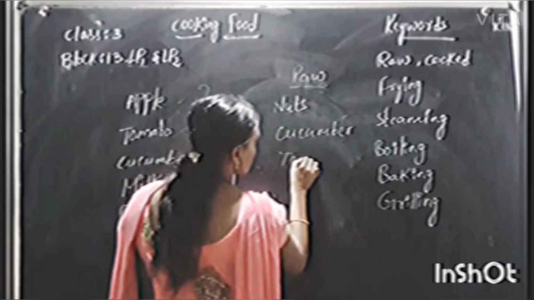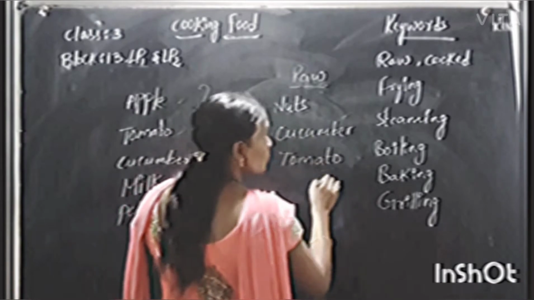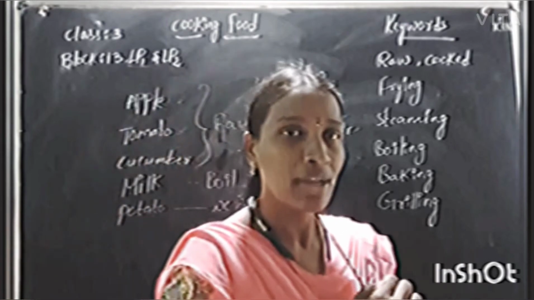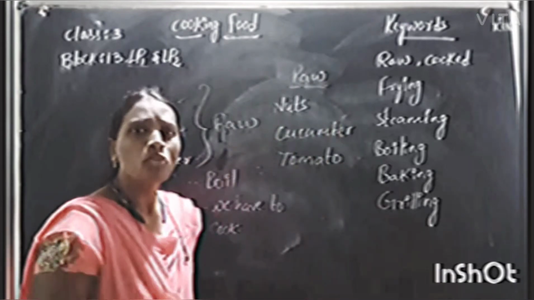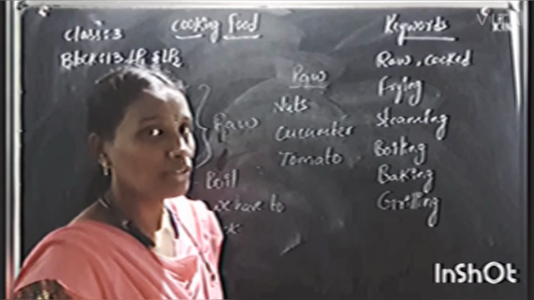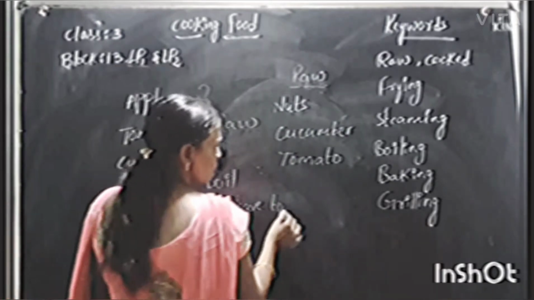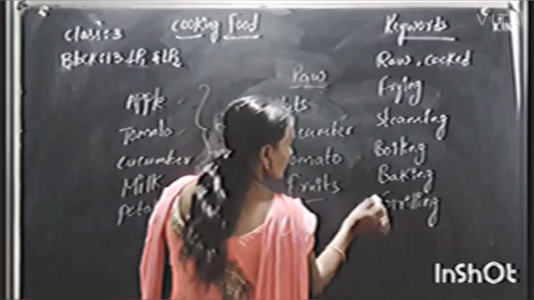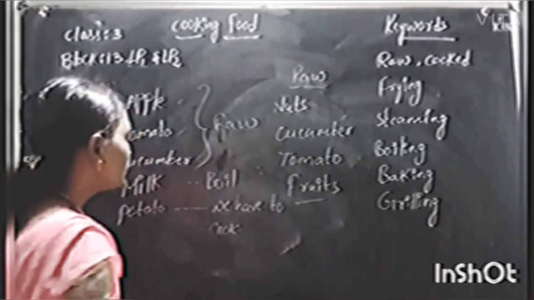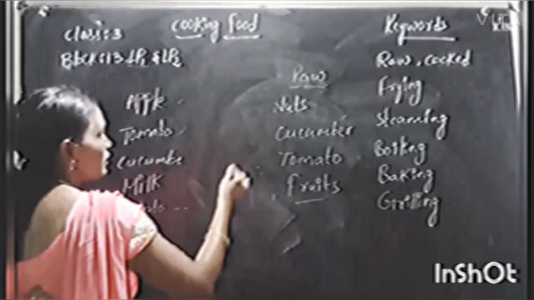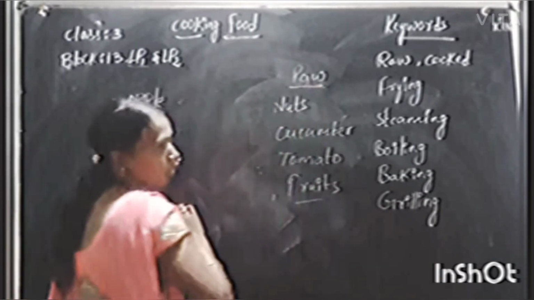So many people like to eat tomato without cooking. Even I like to eat tomato without cooking. And can you tell me some more food items you like to eat without cooking? And fruits also, so many fruits we can eat without cooking. Yes. These are the food items we can eat raw.